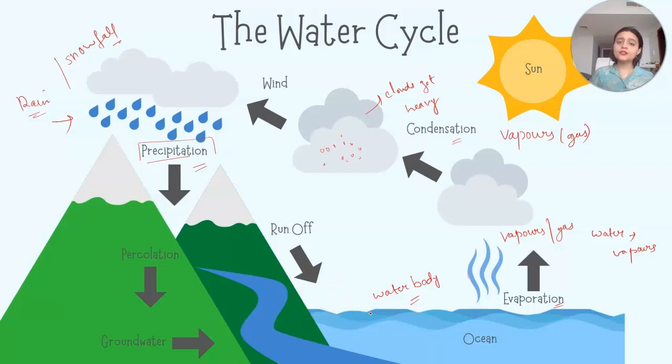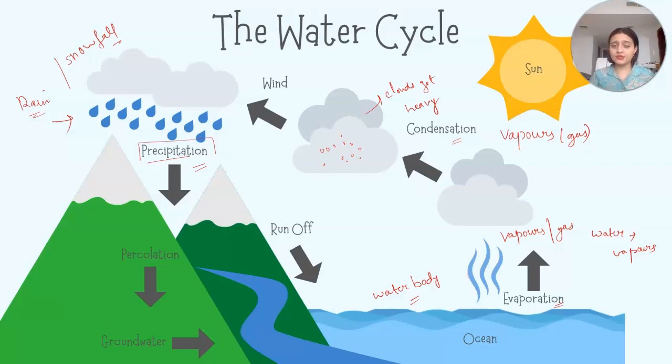So this cycle goes on again and again. It's a kind of channel, a kind of cycle which manages the water so that water comes back to the ocean, and the ocean will again form the clouds, and then the rain will occur. So the water cycle is a very major reason that we can see rainfall.